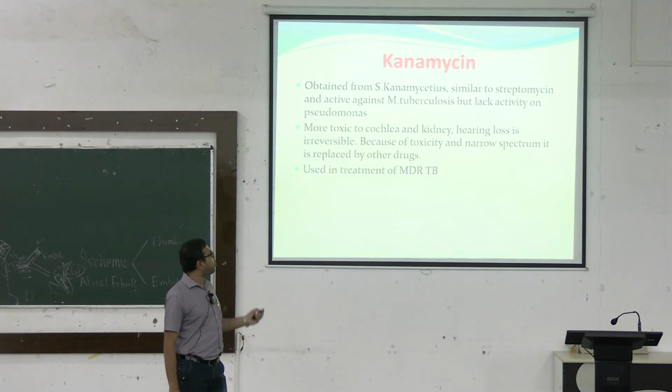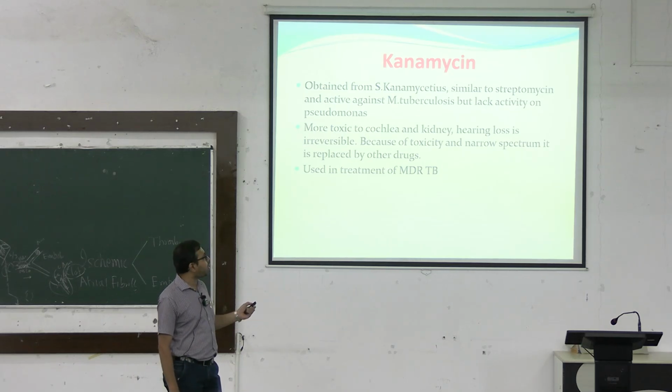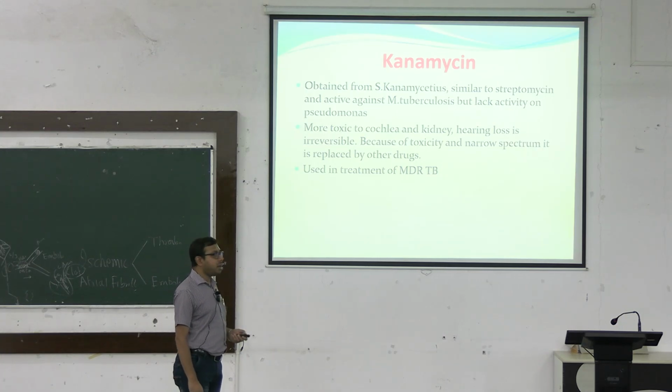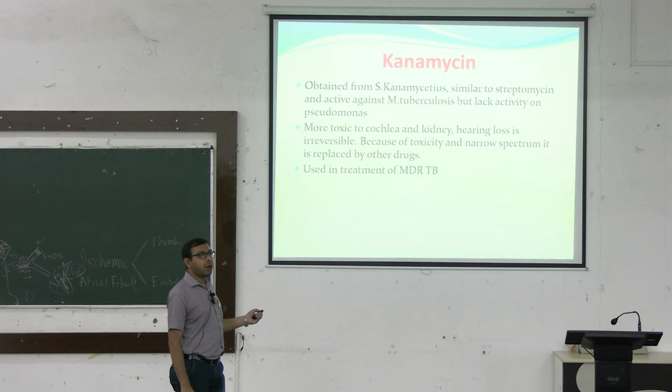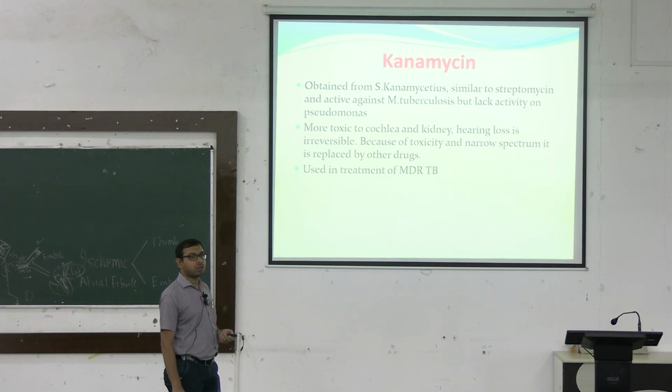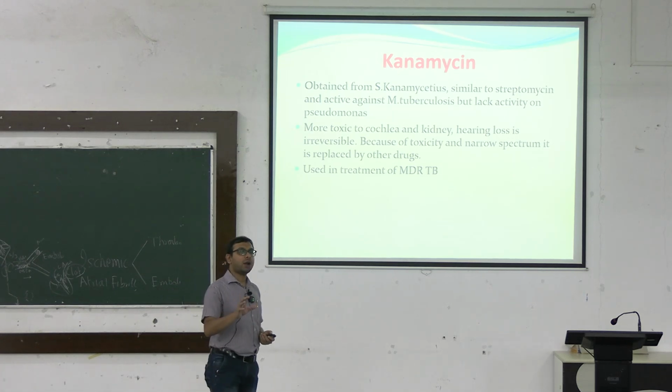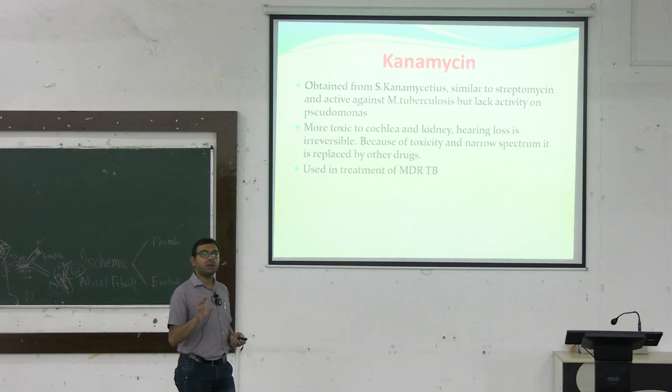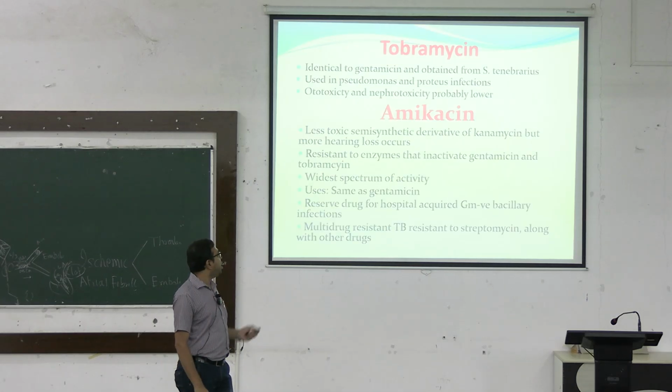Kanamycin is obtained from Streptomyces kanamyceticus, more or less similar to streptomycin. It is also active against Mycobacterium tuberculosis, but it is not active against Pseudomonas aeruginosa. It is more toxic to the cochlea and kidney. Mainly it is used in the treatment of multi-drug resistant tuberculosis. Now, kanamycin is used as a part of the regimen for the treatment of multi-drug resistant tuberculosis.